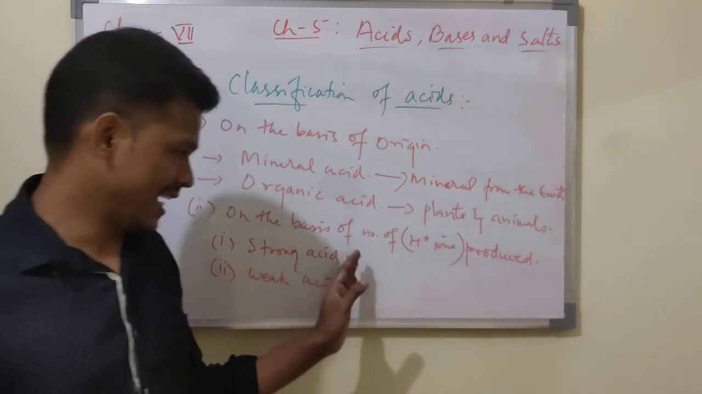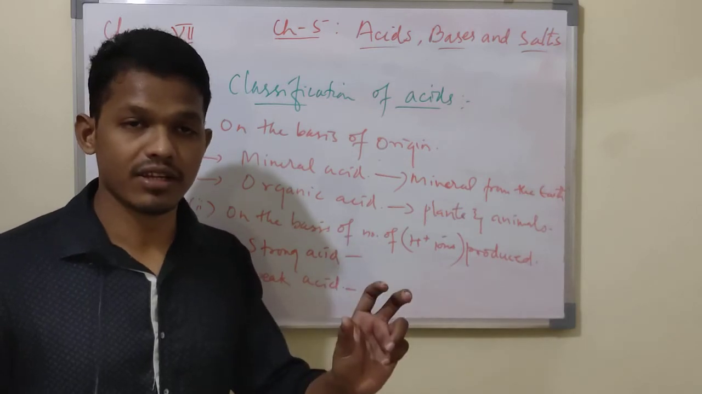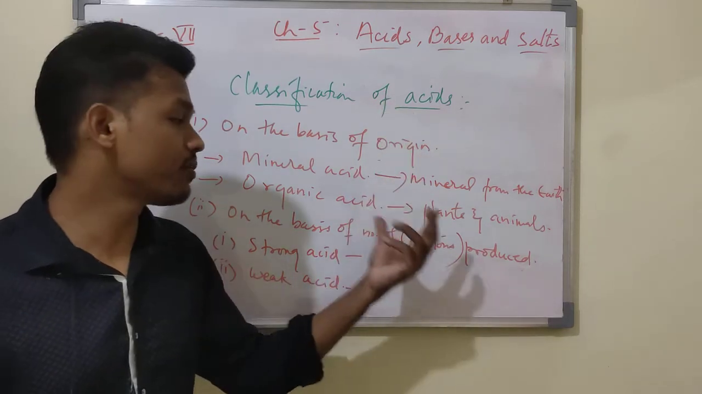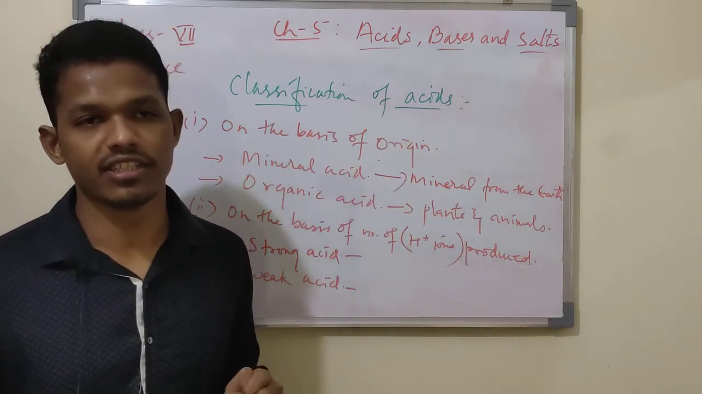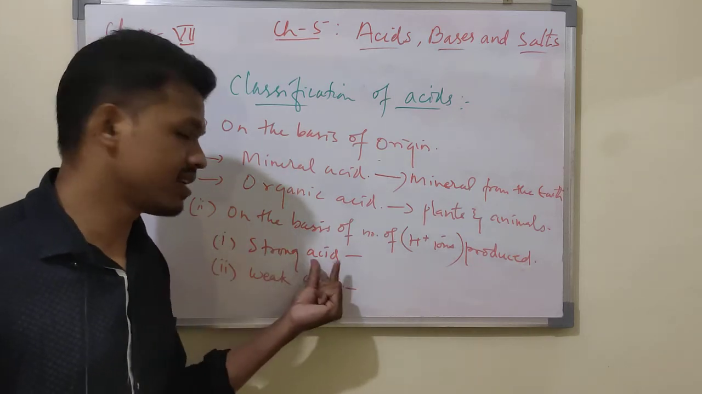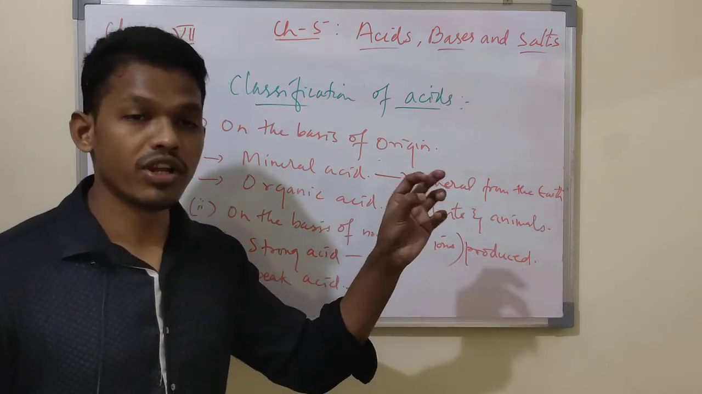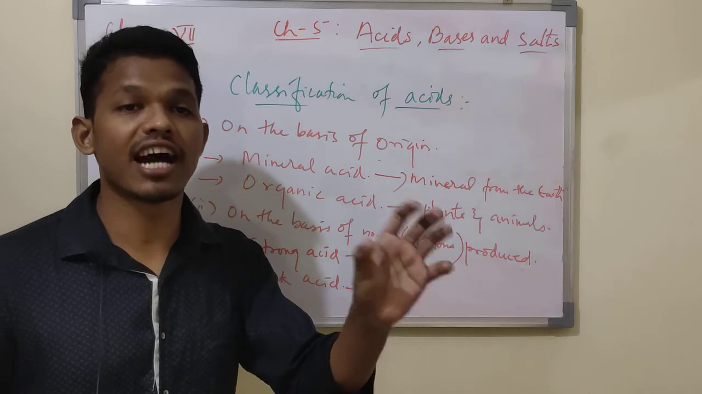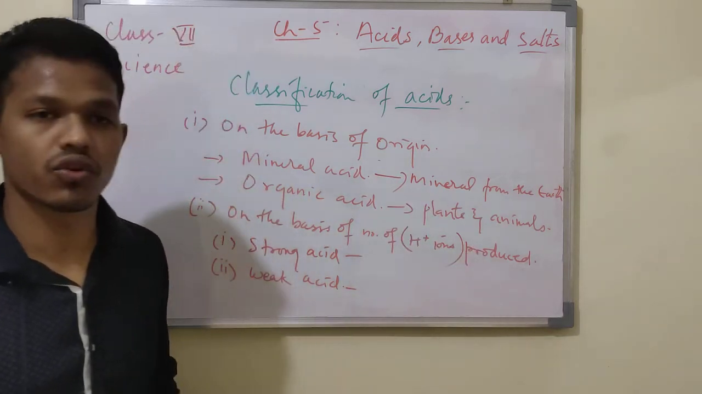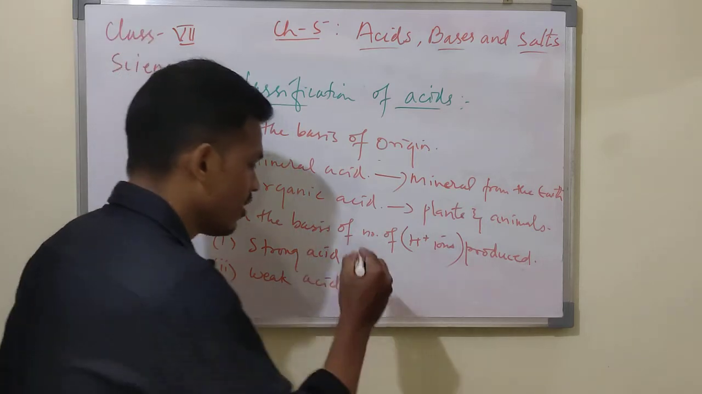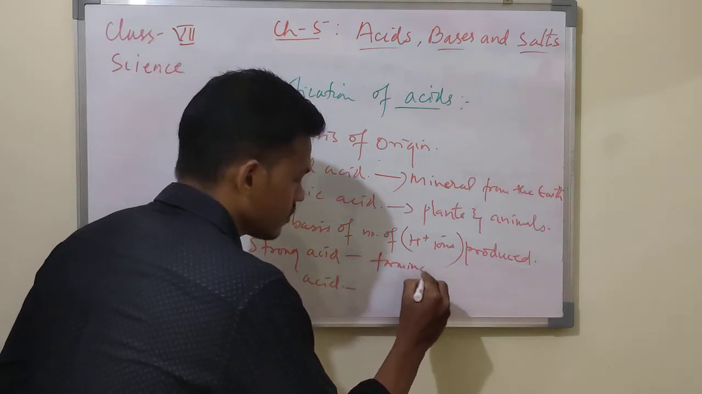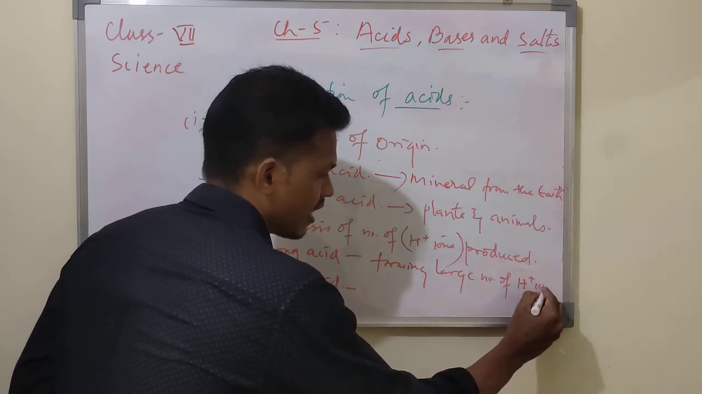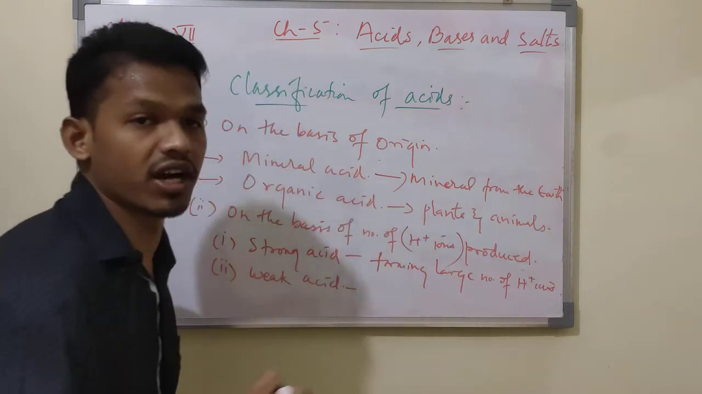What happens when you take an acid which will dissociate completely, forming a large number of H plus ions? A large number of H plus ions forming means that it is a strong acid. So a strong acid is the acid which, when you dissolve in water, dissociates completely and produces a large number of H plus ions. That is called a strong acid. Got it now?